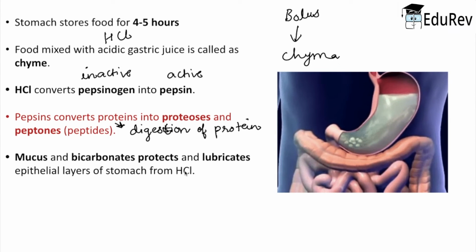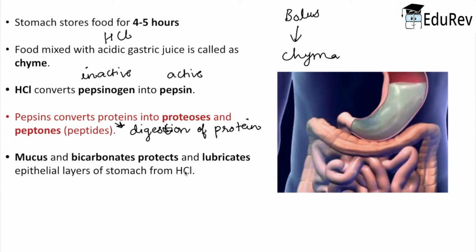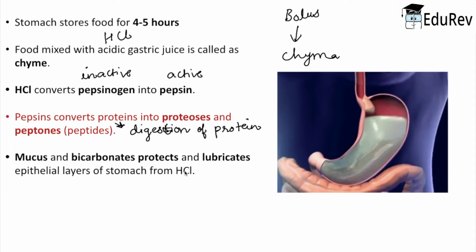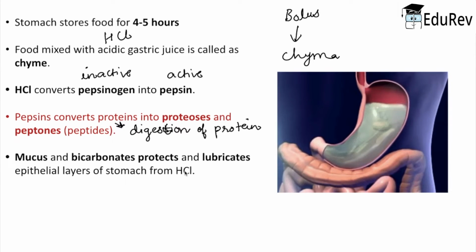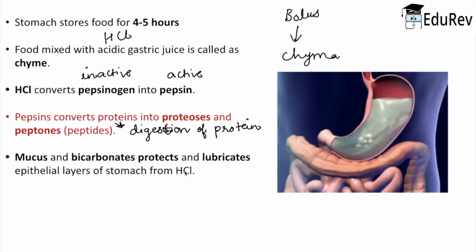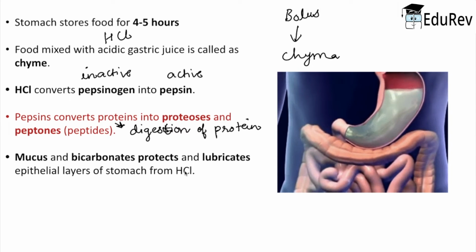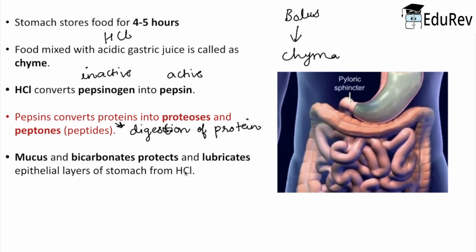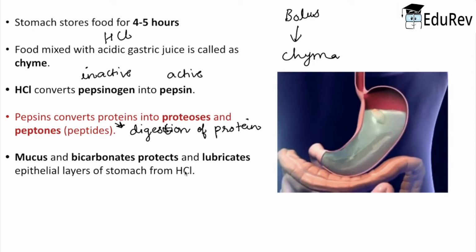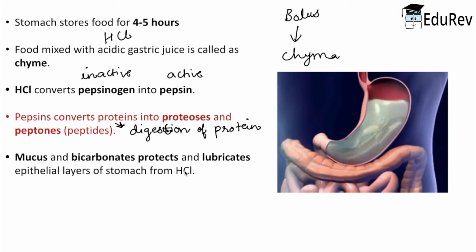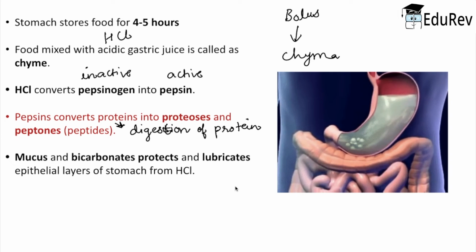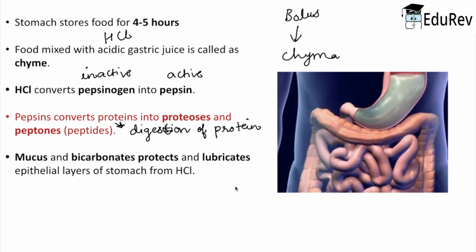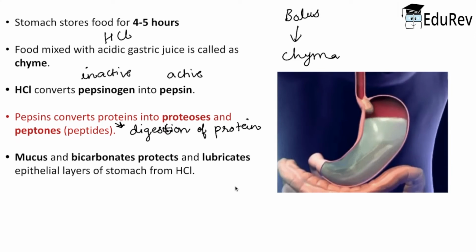So there is one more thing: because hydrochloric acid is present in our stomach, it might damage the epithelial layers of the stomach. To avoid this damage, the mucus and the bicarbonates which are present inside the gastric juices protect and lubricate the epithelial layers of the stomach from the concentrated hydrochloric acid, because of which the epithelial layers do not get damaged.